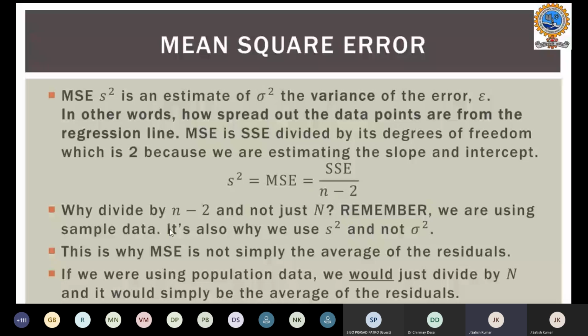Why are we going for n minus 2, not n? Because the data we are using is sample data, not the actual population data. If we used the population data, we could use n directly. But because we are using the sample data, we use n minus 2. And we also use S square and not sigma square. So the mean square error is not simply the average of the residuals, but their squares.